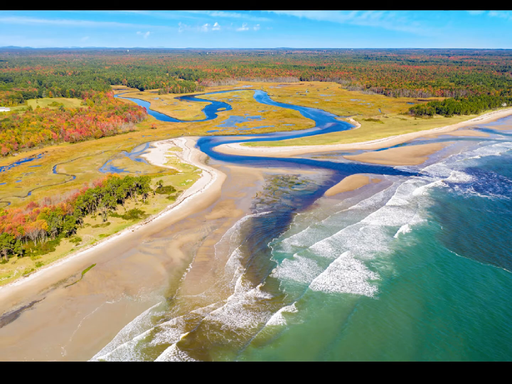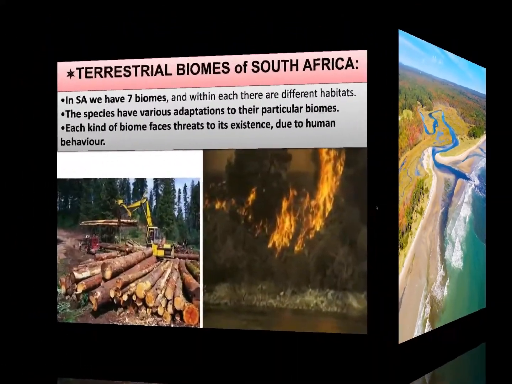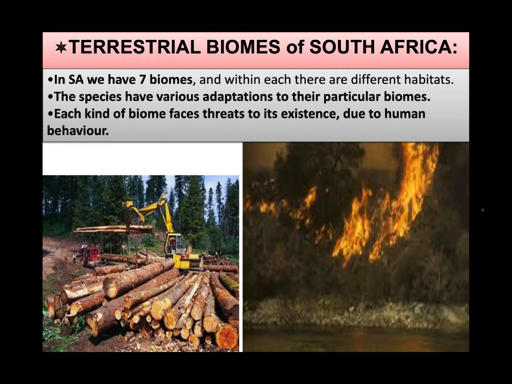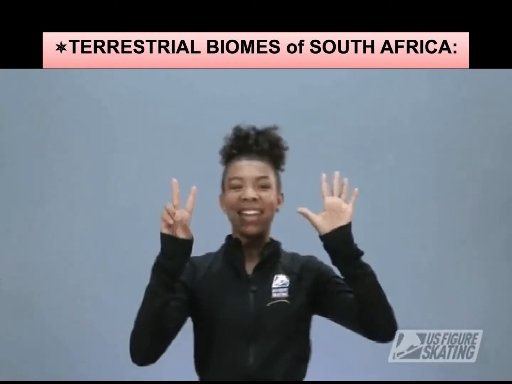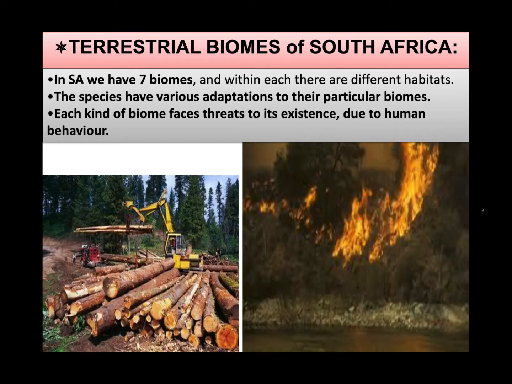Let's move on to the terrestrial biomes of South Africa. How many biomes do you think South Africa has? Yes, South Africa is divided into 7 terrestrial biomes. Okay? And within each of these biomes, there are different habitats.